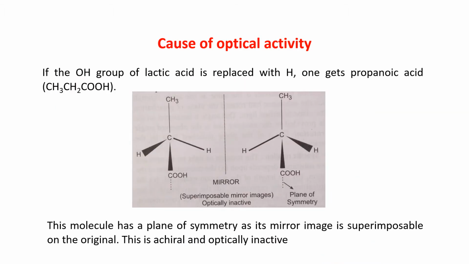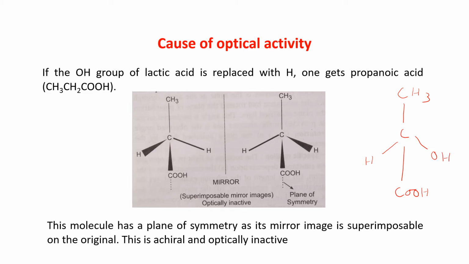Now, if the OH group of lactic acid is replaced with hydrogen, we get propanoic acid. That is CH3CH2COOH, the formula of propanoic acid. See, this is lactic acid, CH3, CH, COOH and OH.